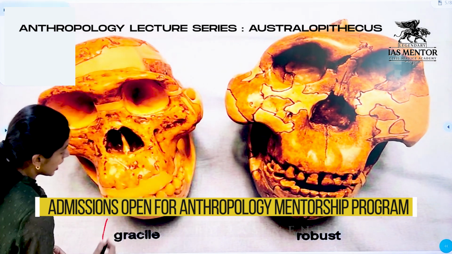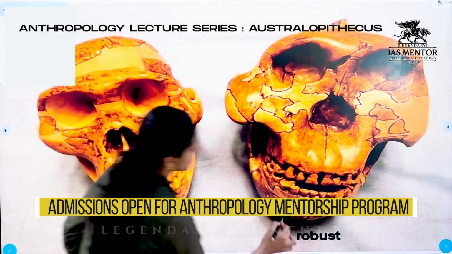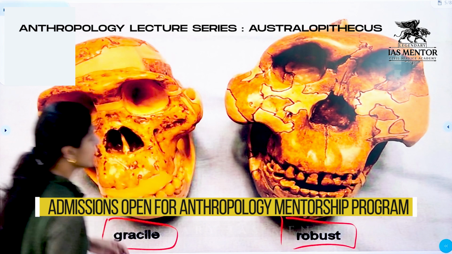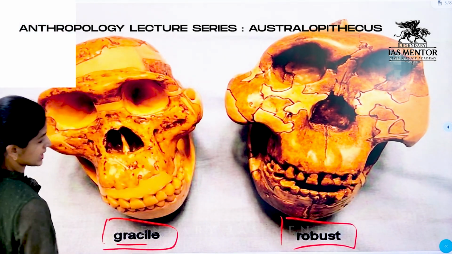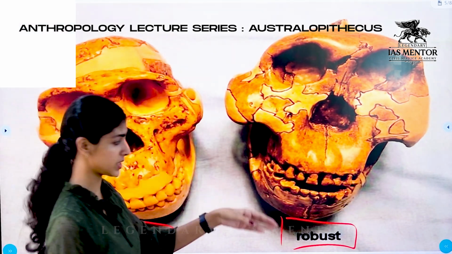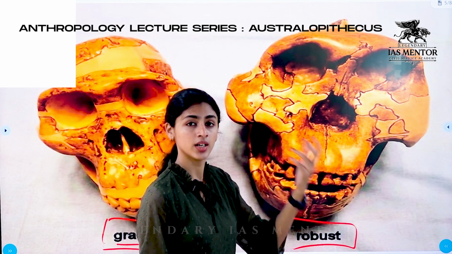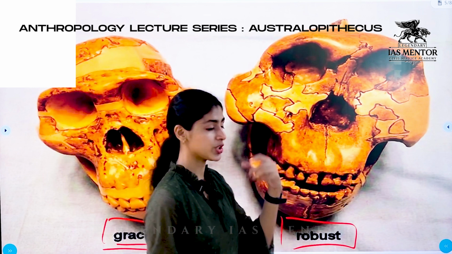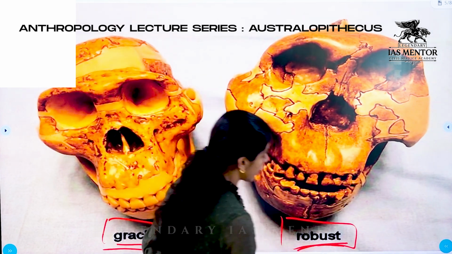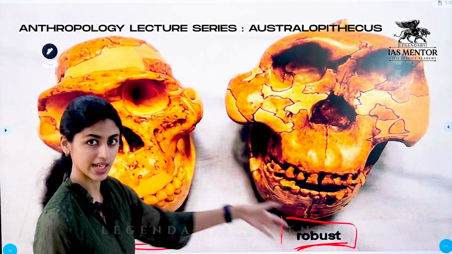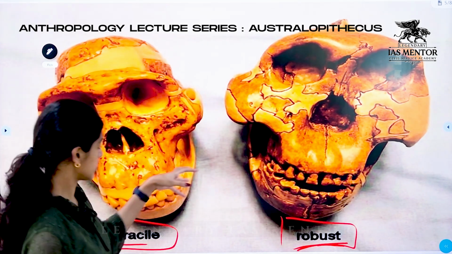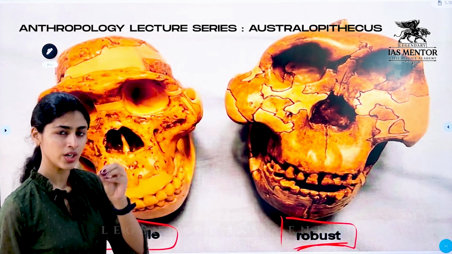One is the gracile form and the other is the robust form. Our Taung Child belonged to the gracile form, and the Paranthropus fossil obtained from Kromdraai is classified as robust form.